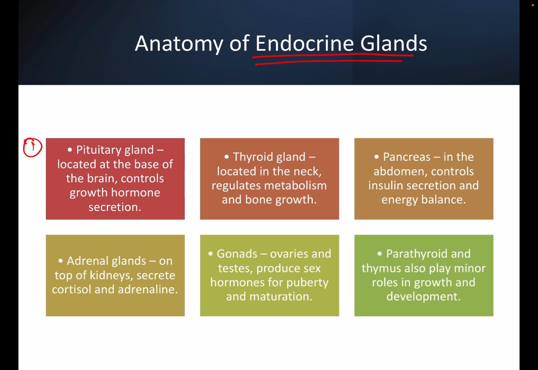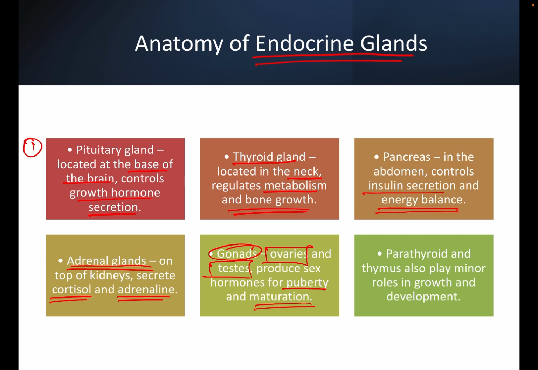The pituitary gland is located at the base of the brain and it controls growth hormone secretion. The thyroid gland, which is present in the neck, regulates metabolism and bone growth. The pancreas is present in the abdomen and it controls insulin secretion and energy balance. The adrenal gland present on top of the kidneys secretes cortisol and adrenaline. Gonads are a part of the reproductive system, present as ovaries in females and testes in males, and produce sex hormones for puberty and maturation, which is also considered a part of growth.